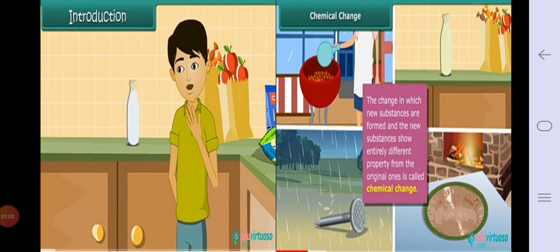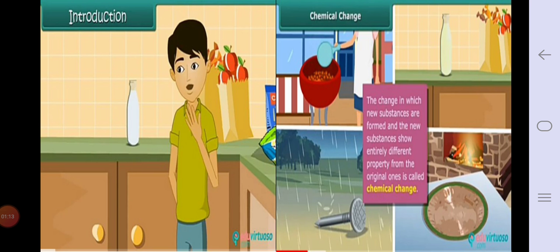The milk will get spoiled. So this type of change is a chemical change because the actual milk has been converted into a new substance. That change is called a chemical change. The change in which new substances are formed, and the new substances show entirely different properties from the original ones, is called chemical change. Now in another picture you can see four different pictures shown here.